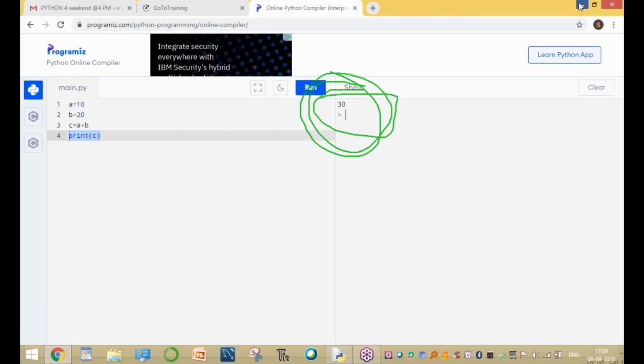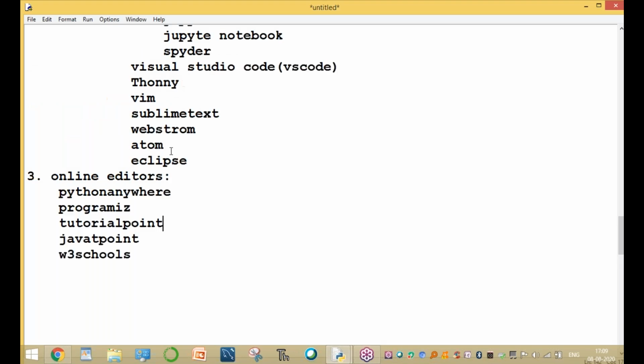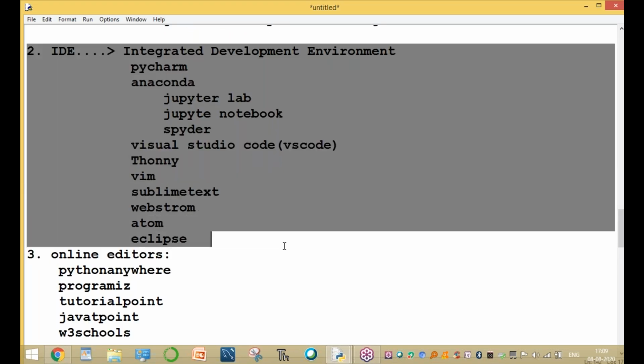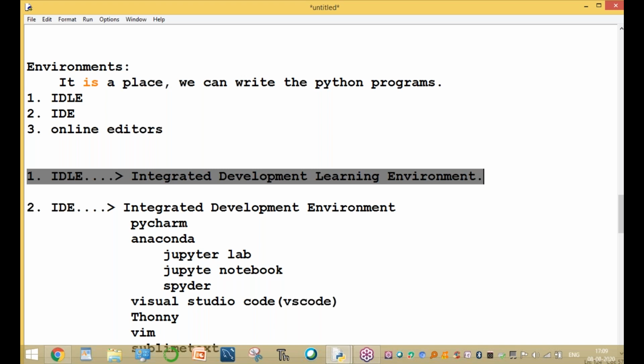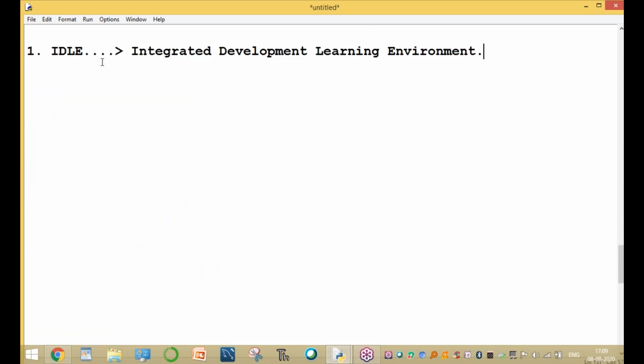Without any installation. Sir, I want to install the software. How to install the software? There are different ways. If you are interested in installing these softwares, directly go to Google and install it. First install the IDLE and then install the other softwares. IDLE means Integrated Development Learning Environment.